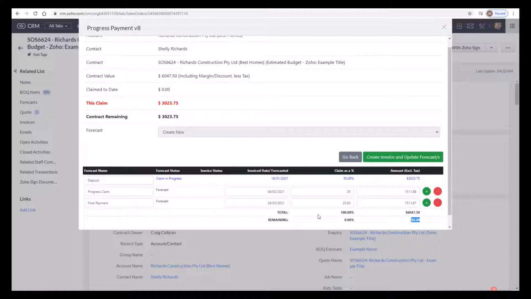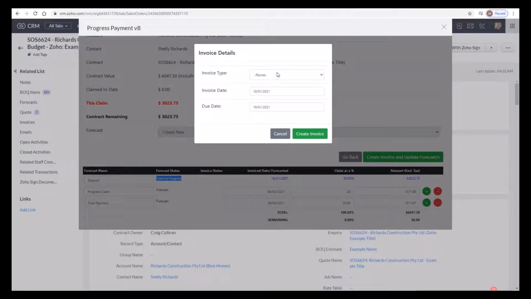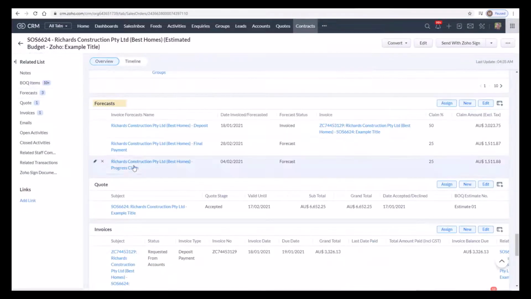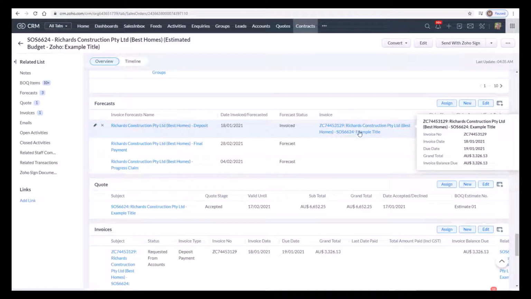As you can see, we've now claimed the full project balance, but an invoice will only be created for the claim in progress. So when we're done, we click on Create Invoice. Select our invoice type. You can see our invoice due date has automatically populated from our payment terms. Click on Create Invoice. As you can see, we now have 3 forecasts, and one of them has already been converted through to an invoice.